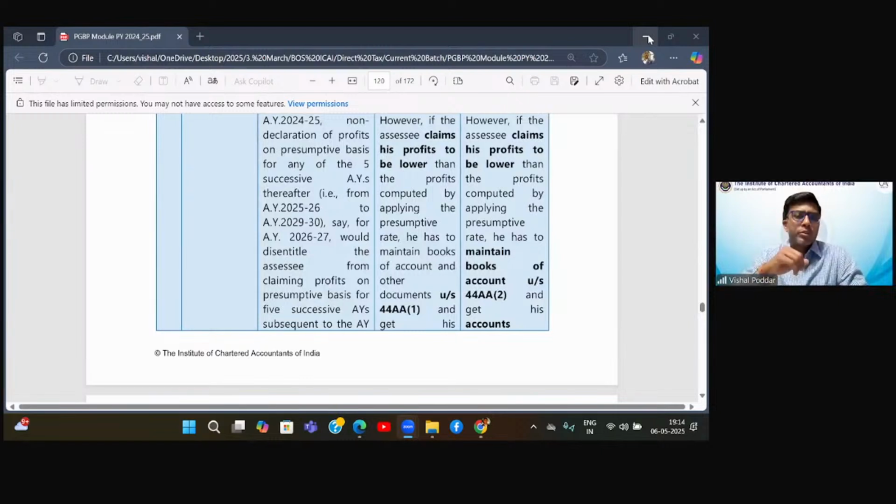So what they want to say is that if you are showing income under the presumptive category, you have started showing it, then at least you should continue it for 5 years. Now please understand, this is obviously subject to, I repeat, this is subject to you fitting in this provision. Means what? If in these 5 years you have crossed the limits, obviously you are by default out of this section.